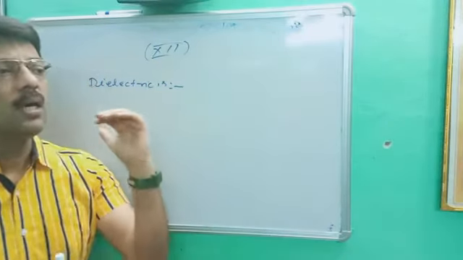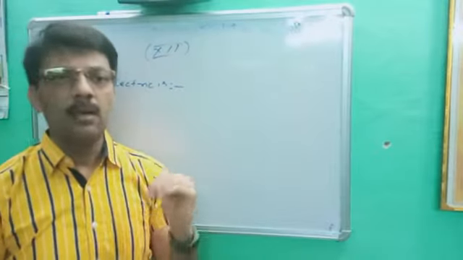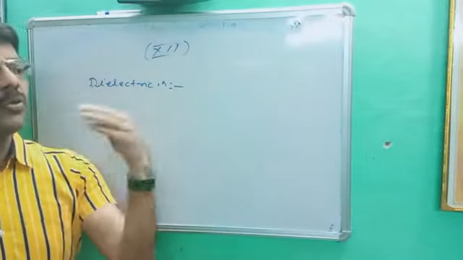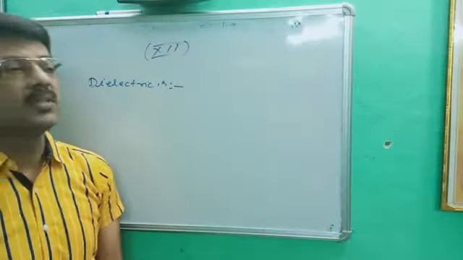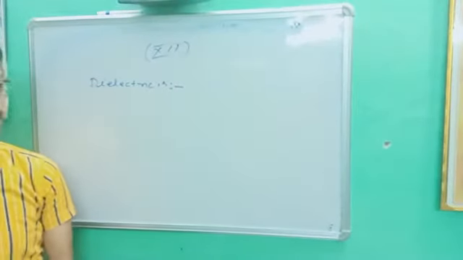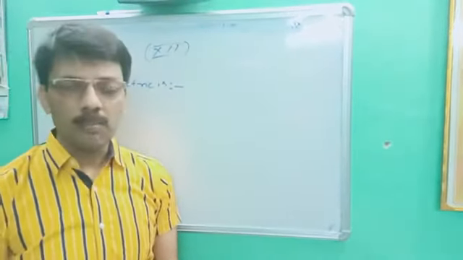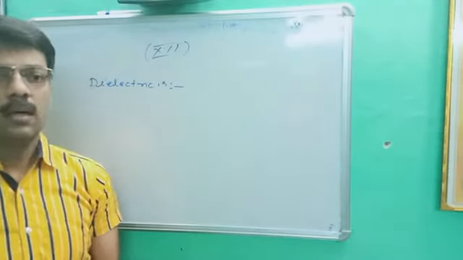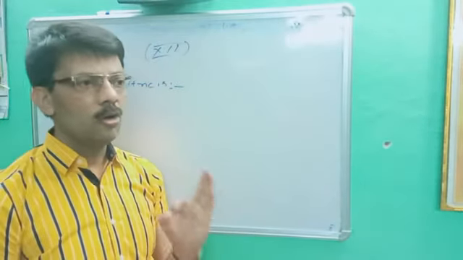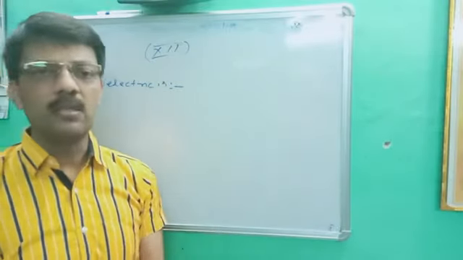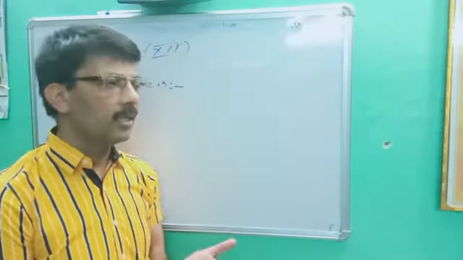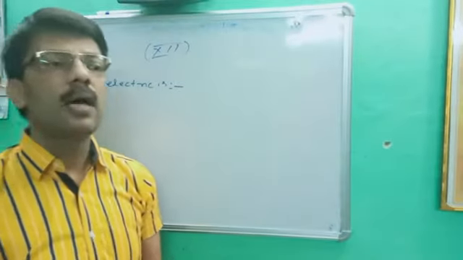The definition is very easy: all those materials which are normally insulators, don't allow the flow of charge, but exert force on other materials, are called dielectrics.